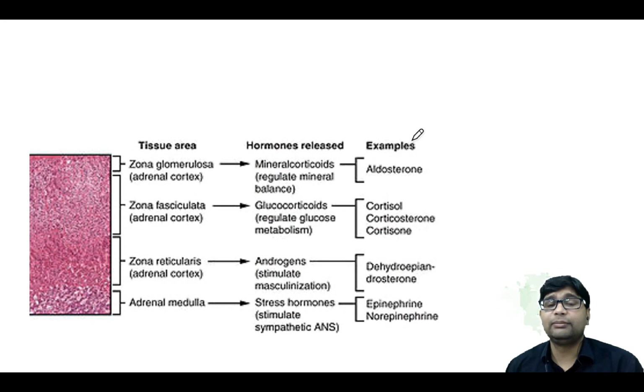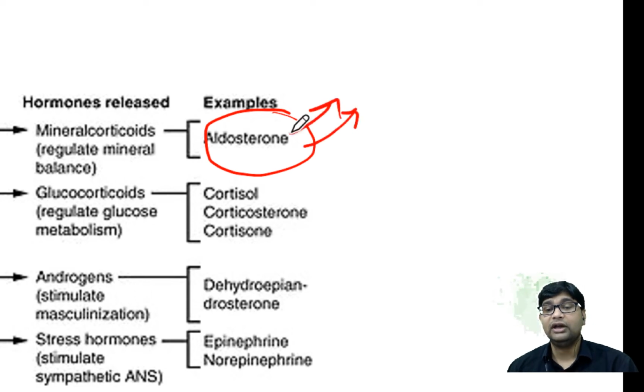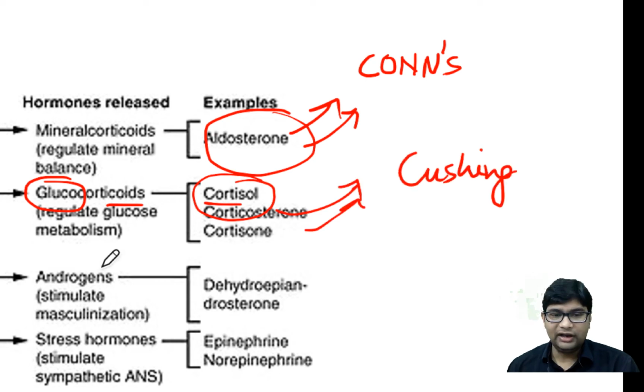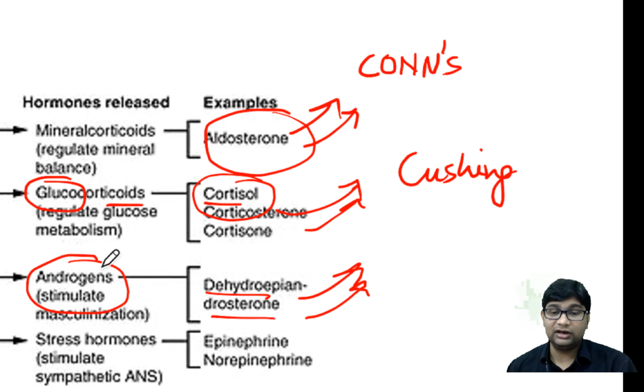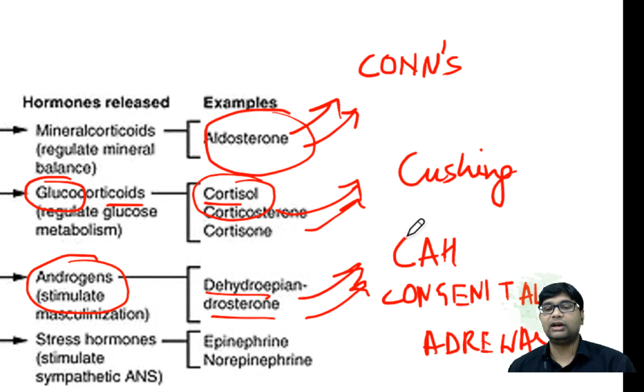So we will be discussing the problems of this cortex only. If there is hypersecretion of aldosterone, or aldosterone is increased in the body for some reason, then that syndrome is known as Conn syndrome. If there is increased glucocorticoids in the body like cortisol, then that is known as Cushing syndrome. If there is increased sex steroid in the body, and even they may be present congenitally, then that is known as congenital adrenal hyperplasia. Congenital because these are congenital, and because there is adrenal hyperplasia along with other manifestations, they are known as congenital adrenal hyperplasia.